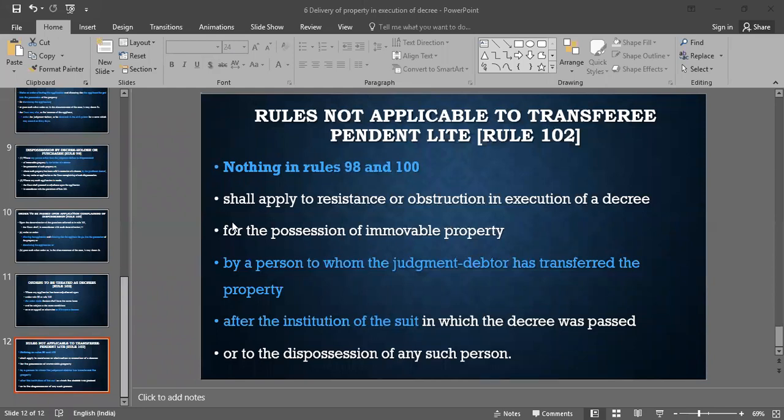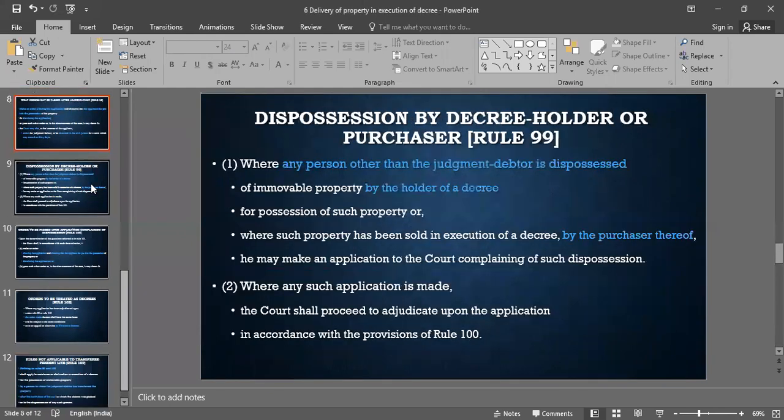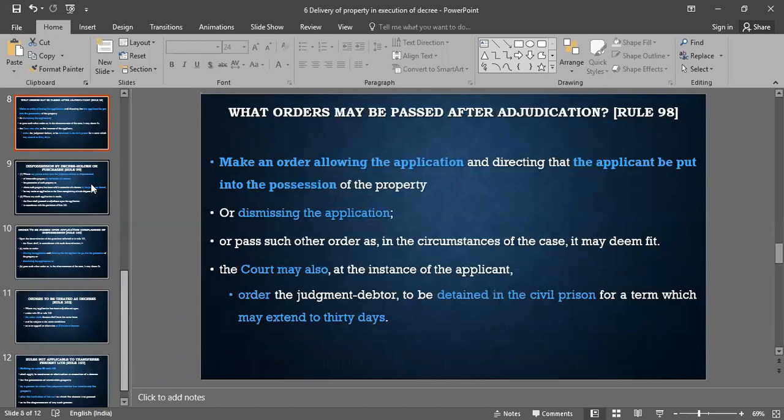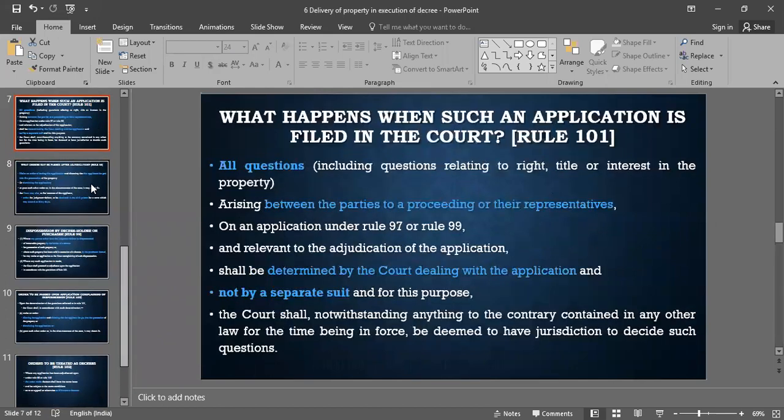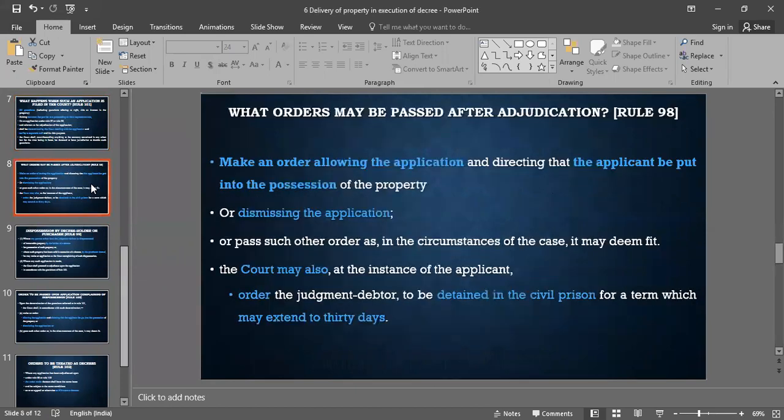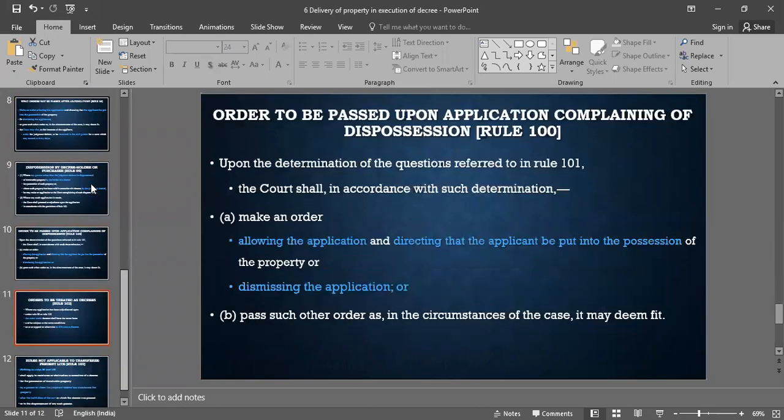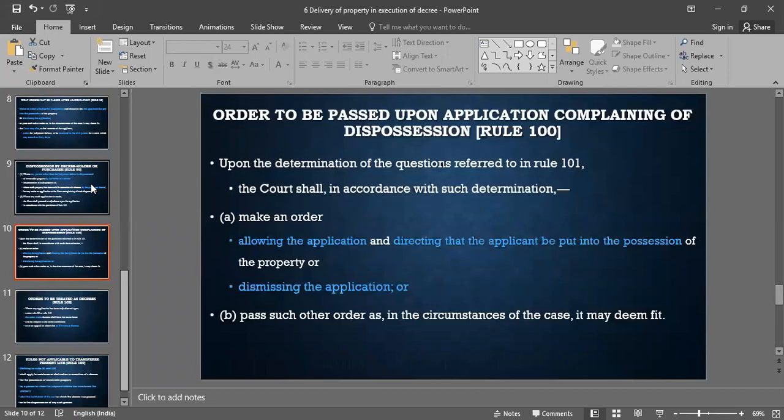So this is the last rule, which says that all those rules of dispossession, all those rules of 98 and 100, will not apply to the transferee pendente lite. What is Rule 98? Let's go back to the rule. This rule says what orders may be passed after adjudication, and these orders were dismissing the application and all. And Rule 100 was this: order to be passed upon application complaining of dispossession by these persons, and court will decide accordingly. So this was all about this particular PPT.